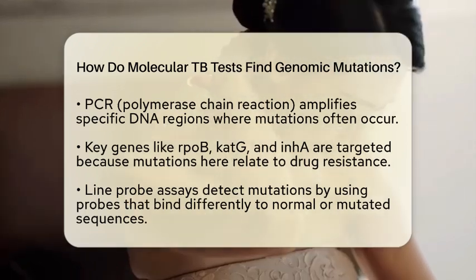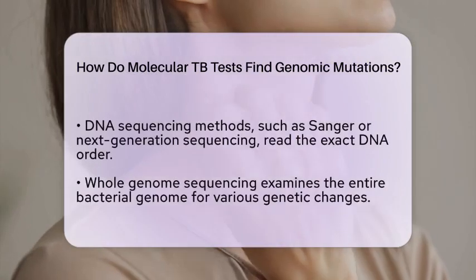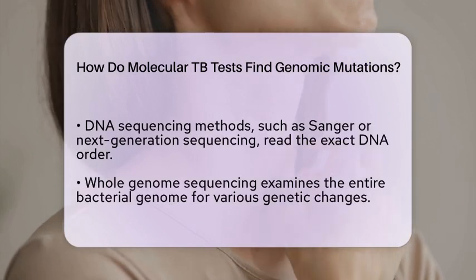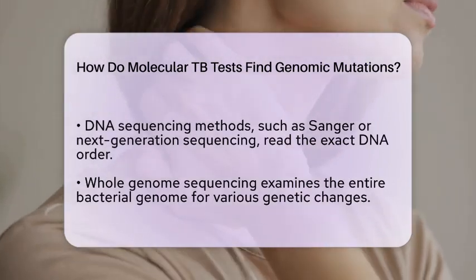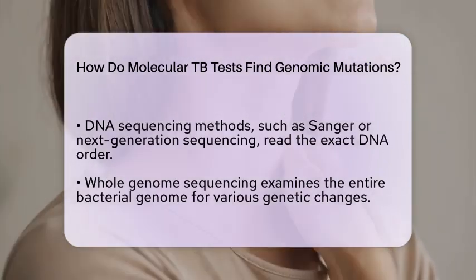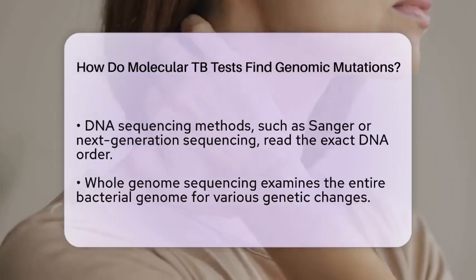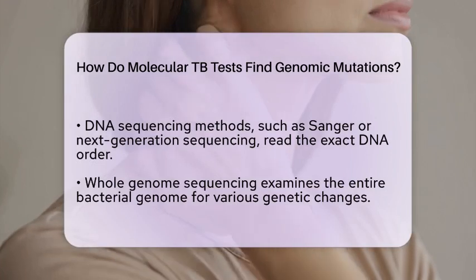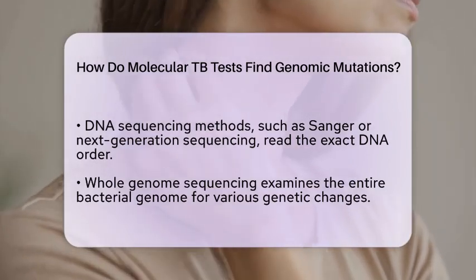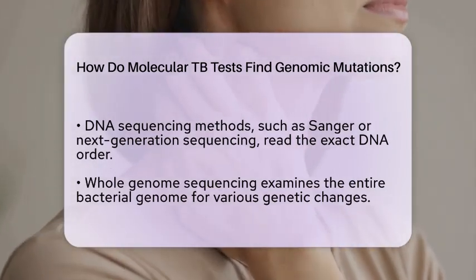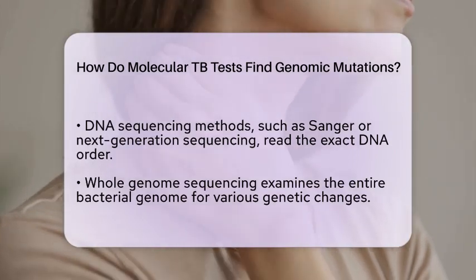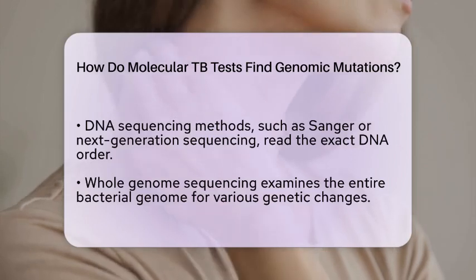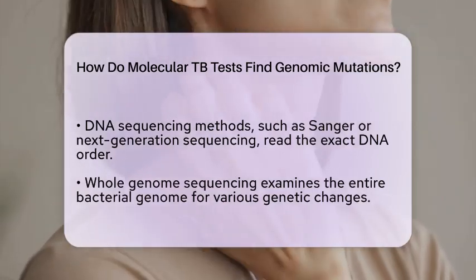Sanger sequencing can identify known mutations, while next-generation sequencing provides a more detailed picture, even detecting mixed bacterial populations that might include both resistant and susceptible bacteria. Whole genome sequencing takes this a step further by reading the entire bacterial genome. This comprehensive approach can find all kinds of genetic variations, including single nucleotide changes, insertions, and deletions. It helps scientists understand how the bacteria are evolving and spreading.